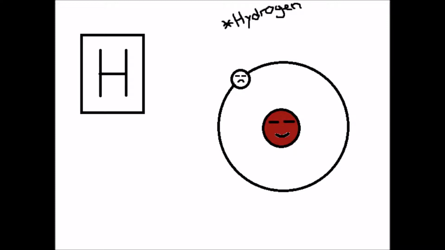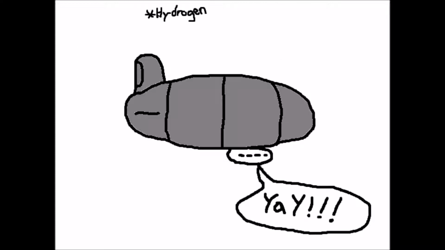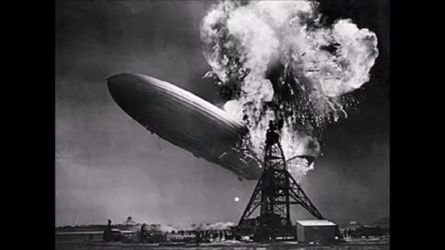The first element on the periodic table is helium, a nonmetal, placed where it is because it's the simplest and most abundant element in the universe, made up of a single proton and a single electron. Helium is lighter than air, so it does a good job at lifting Zeppelin off the ground. But a word of warning: fly at your own risk.